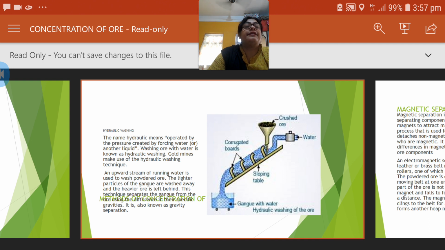Then there is a pressure of water which is allowed to pass through the ore. When this pressurized water passes through the ore, the heavier metals settle at the bottom of the container, while the impurities or the gangue are carried away with the water.